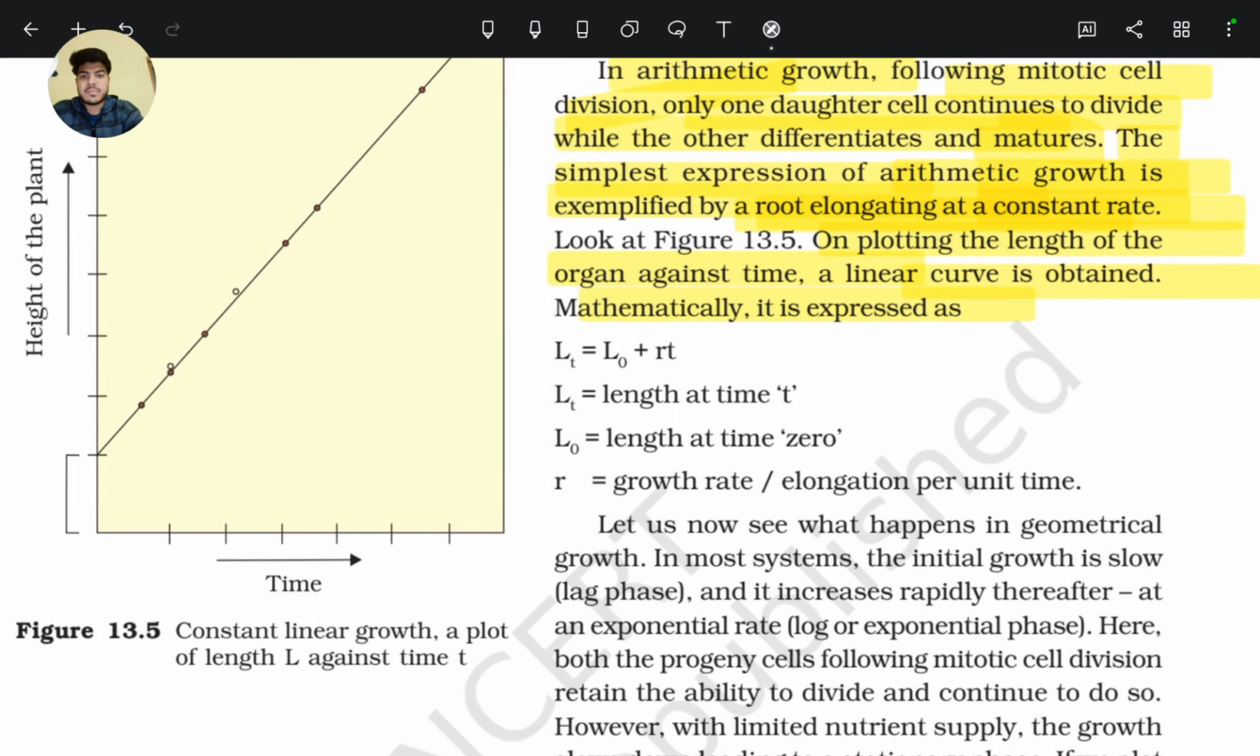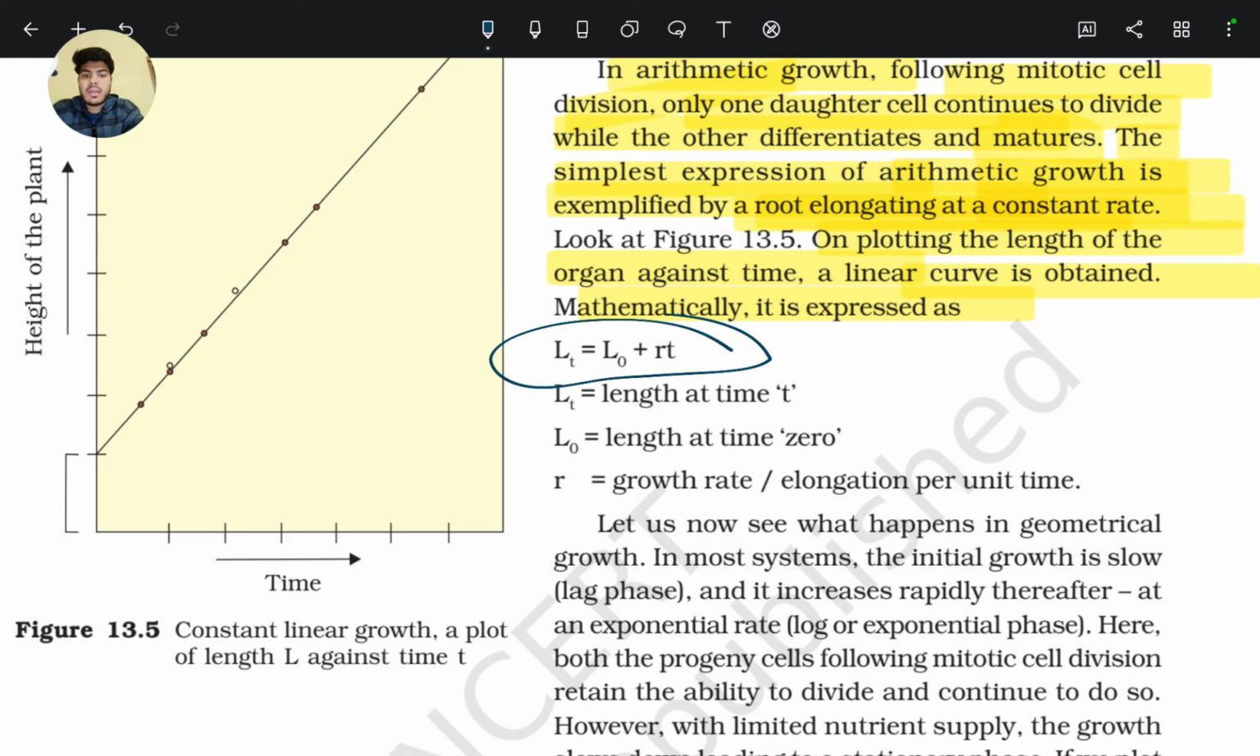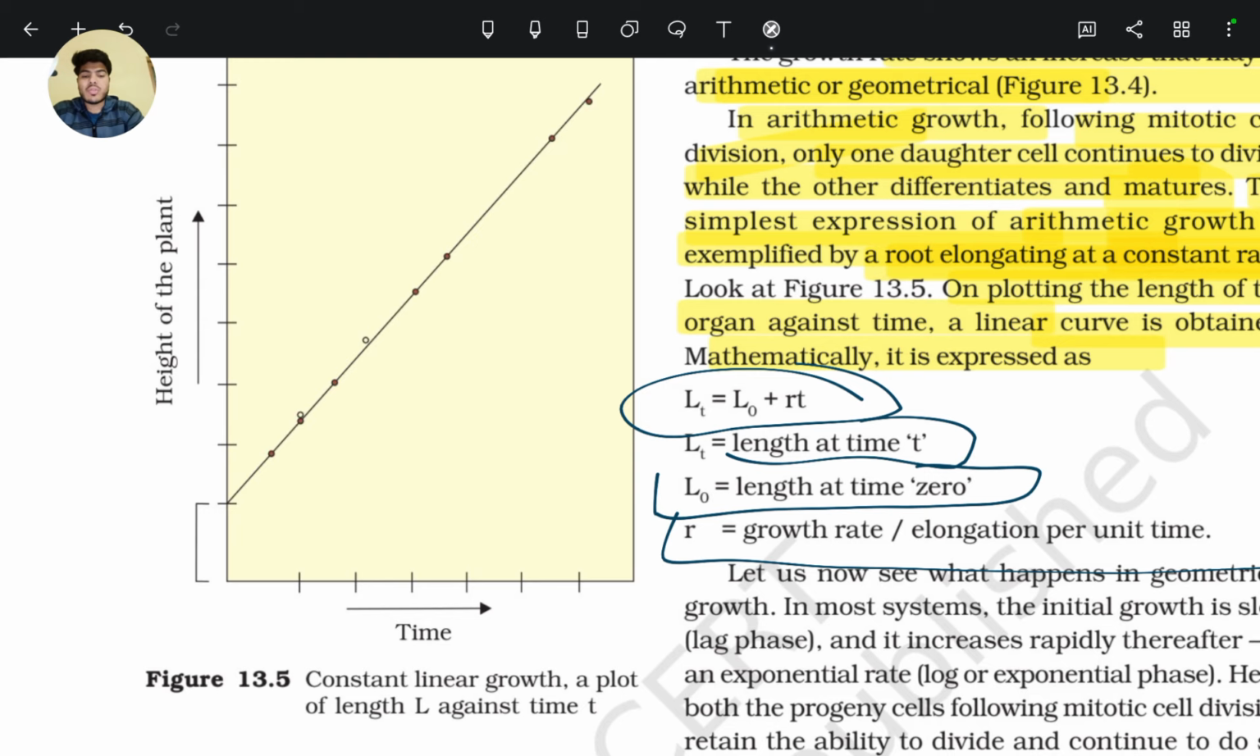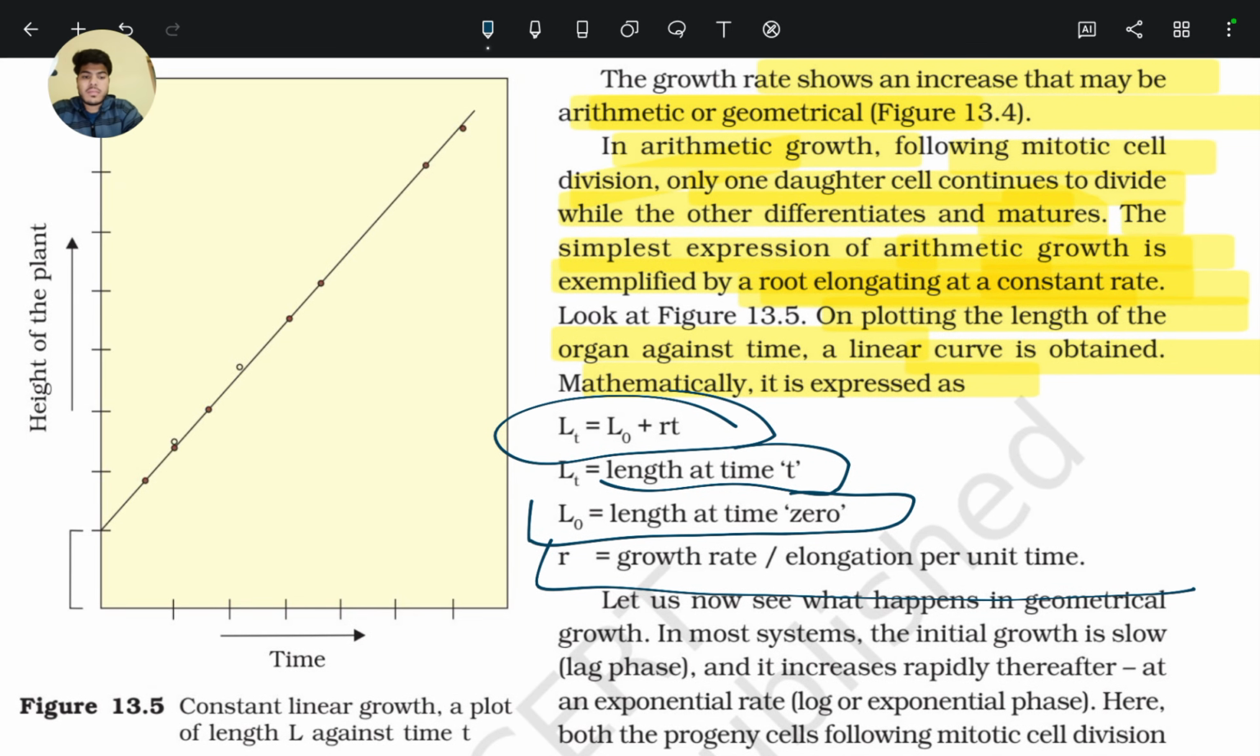Mathematically, it is expressed as Lt equal to L naught plus rt. That is, Lt is length at time t, L naught is length at time 0 or initial length, and r is growth rate or elongation per unit time. So, y equal to mx plus c. C is L naught, that is the intercept.